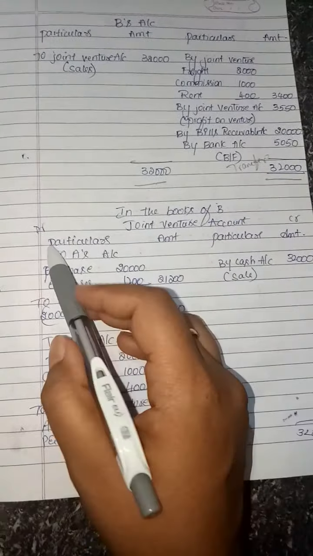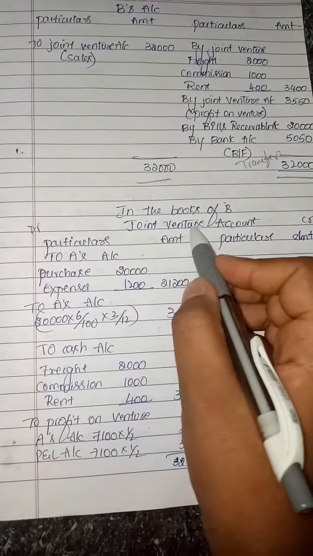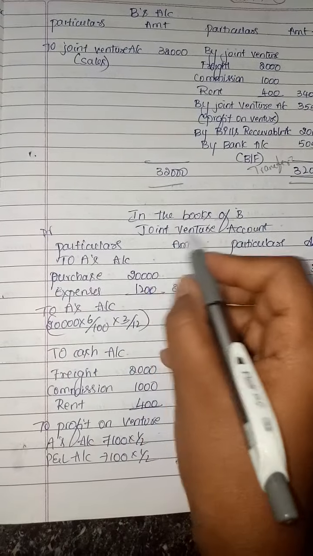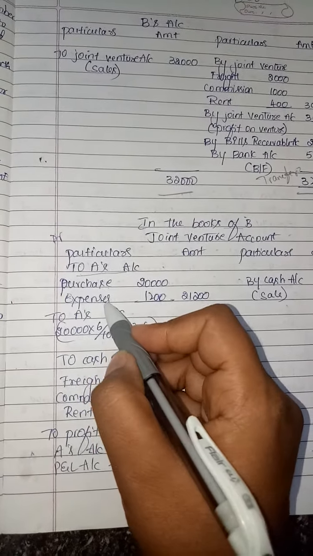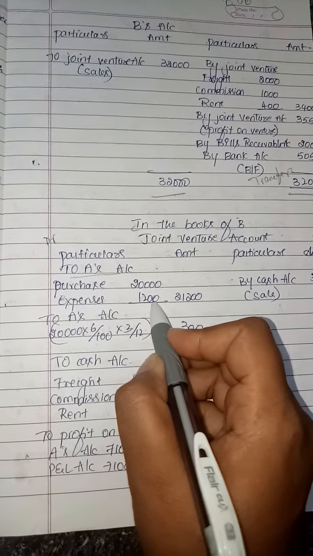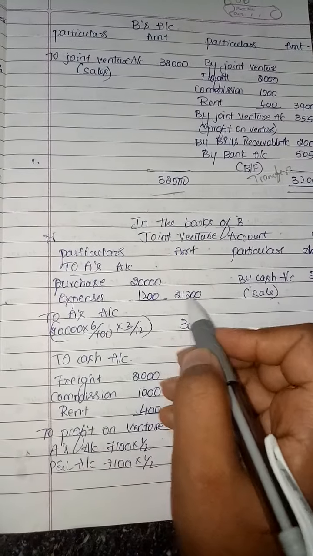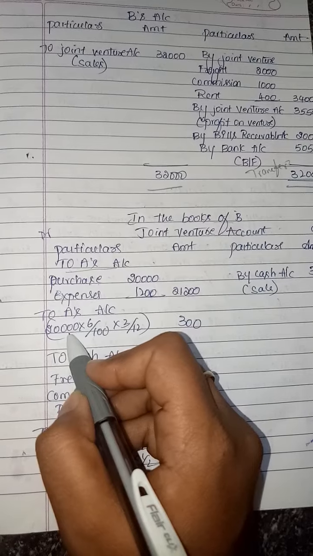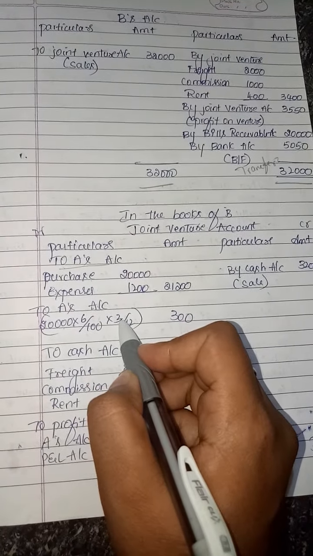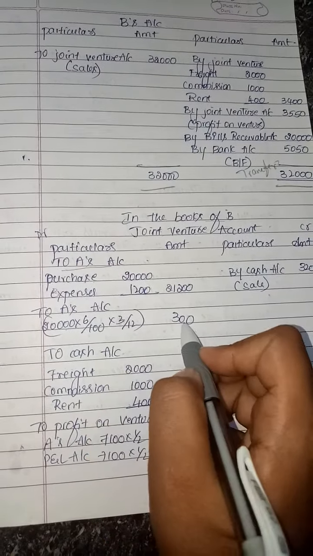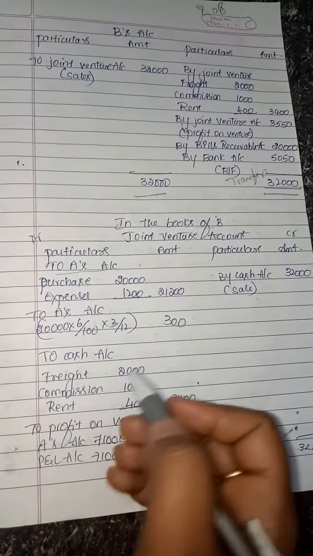See, joint venture account, debit and credit. Now we are preparing B's account in the books of the joint venture. So A paid the expenses like purchase 20,000, expenses 1,200, total 21,200. A gets a discount of 6% on 20,000 for 3 months out of 1 year, so 300 is discounted to A's account.